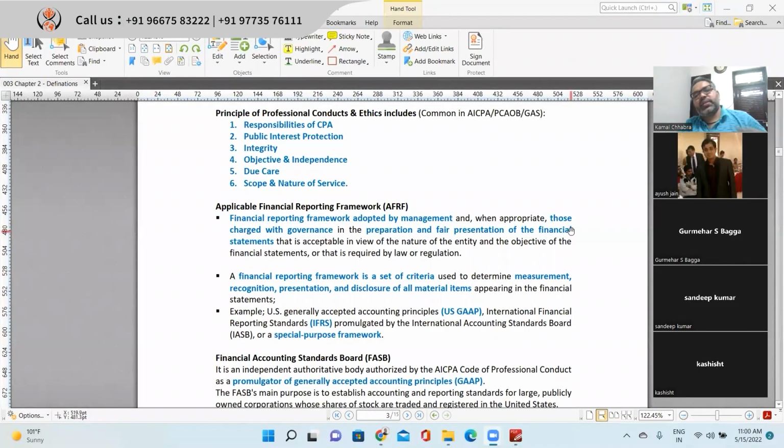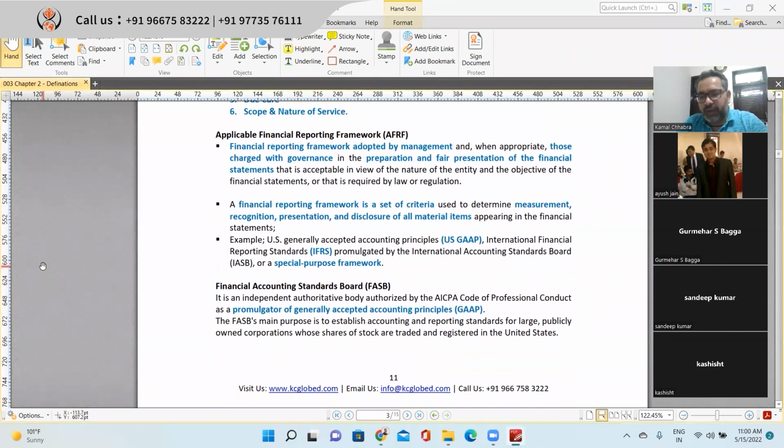And next we'll be covering SAS, which is Statement on Auditing Standards. And then after we'll be covering SSARS, which is Statements on Standards for Accounting and Review Services. And then after we'll be covering Government Auditing Standards, which is also called the Yellow Book. And the last topic in the definitions we'll be covering is Attestation Engagement. Let's dive in. Okay, so next one is applicable financial reporting framework.